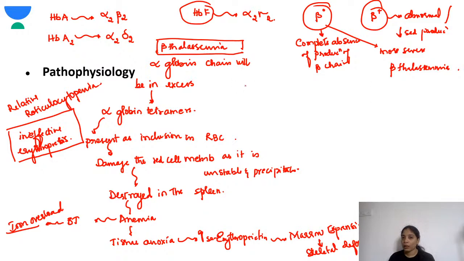So the reticulocyte count is generally less than 8%. Though it is a high retic count, for the hemolysis that is happening in thalassemia, it is still less. The retic count is generally between 5 to 8%. So this is about the pathophysiology of beta thalassemia. Now coming to alpha thalassemia.